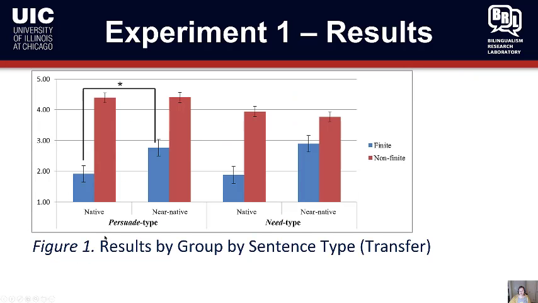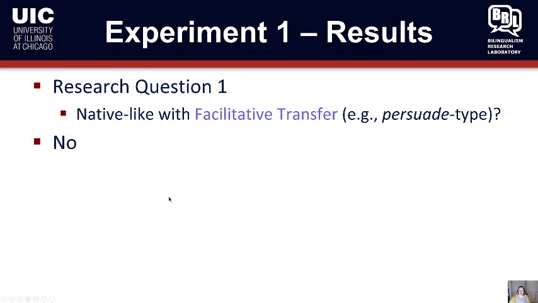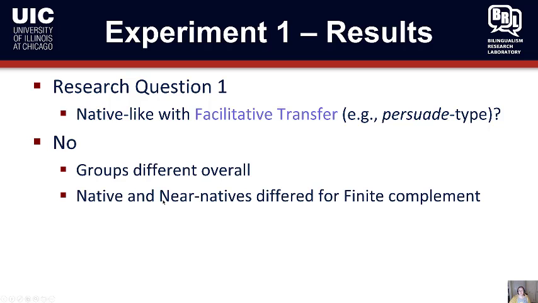So that was what this means, right? The two blue bars were significantly different on the persuade type side. So if we ask whether the L2 learners performed native-like with facilitative transfer, the answer is no. The groups were different overall, and they differed specifically for the finite complement.